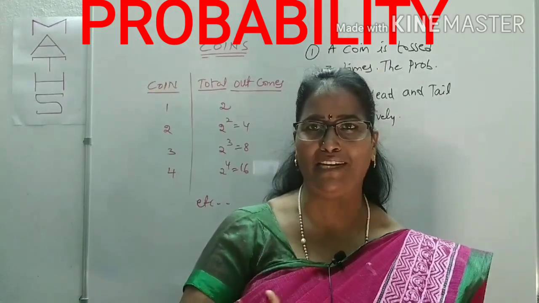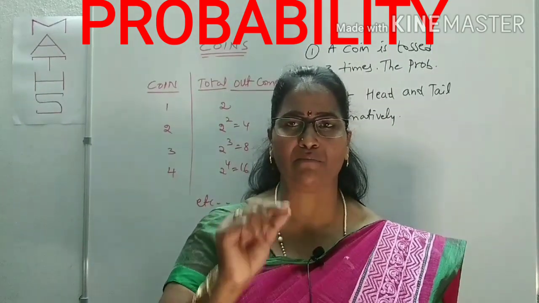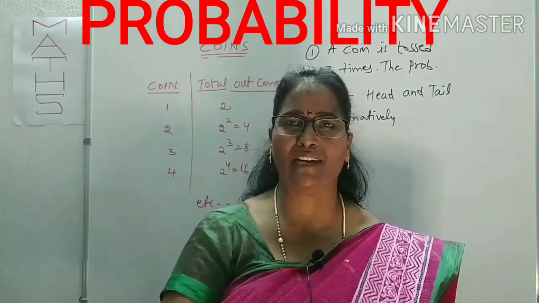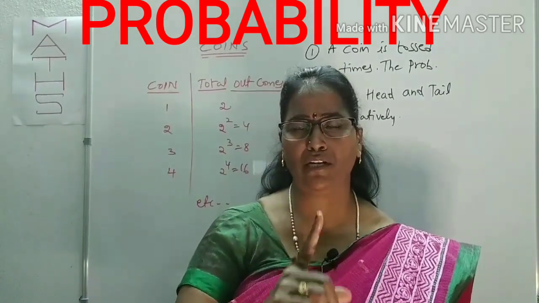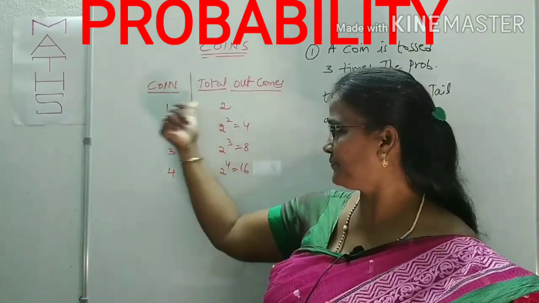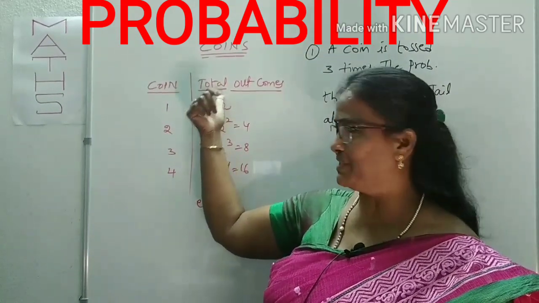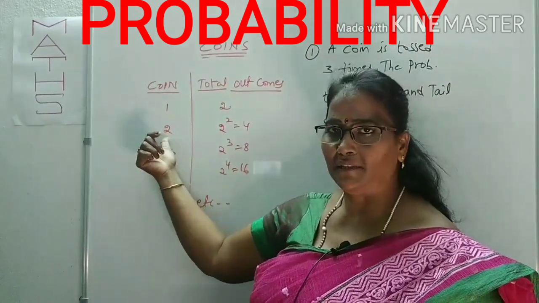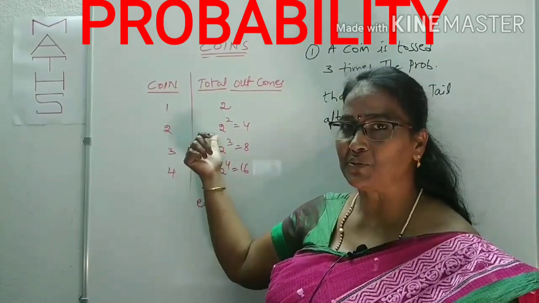Those are not having heads and tails. So we will mention a fair coin or unbiased coin, which means it must have a head on one side and a tail on the other side. When one coin contains one head and one tail, there will be 2 events. Here, you have to know first the total number of outputs. If 2 coins are tossed, or maybe one coin is tossed twice, that becomes 2 square.